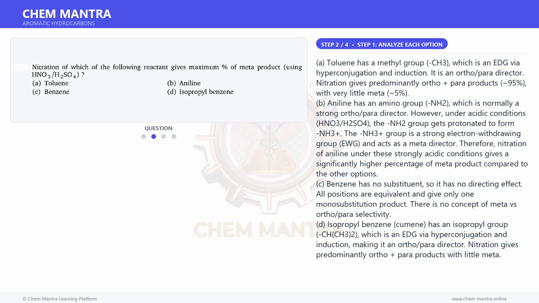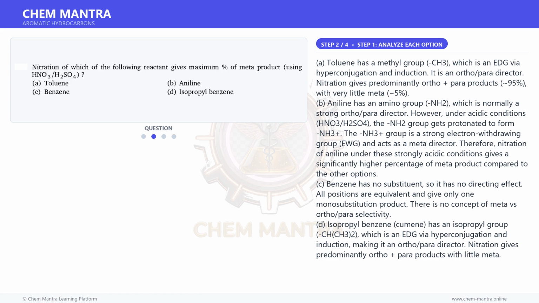Moving on to the next step. A. Toluene has a methyl group, CH3, which is an EDG via hyperconjugation and induction. It is an ortho-para director. Nitration gives predominantly ortho plus para products, ~95%, with very little meta, ~5%.